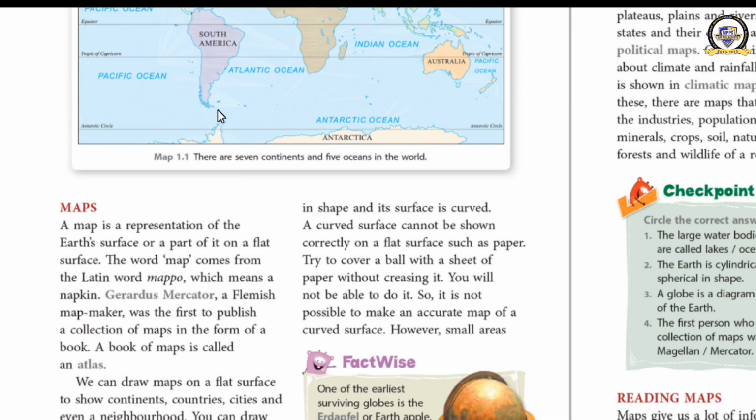Nowadays we get books of maps. There is a particular type of book which contains only maps. And what is that book of maps called? It is called an atlas. Okay, a book of maps is called an atlas. And who made an attempt to make an atlas? Do you know? It was Gerardus Mercator. He was a Flemish map maker. He was the first to publish a collection of maps in the form of a book. Clear now? You are learning about the map.